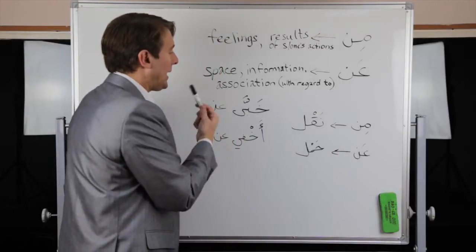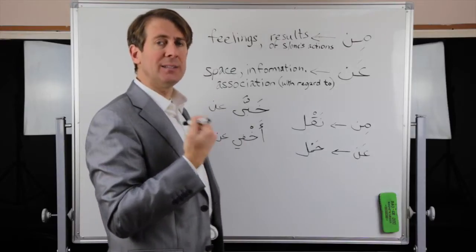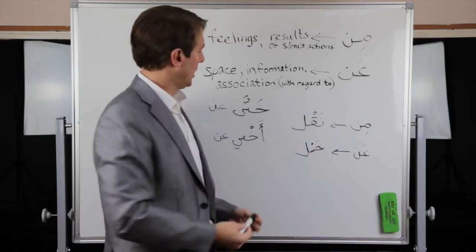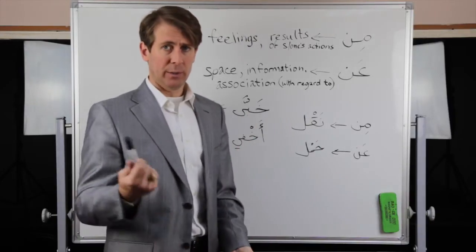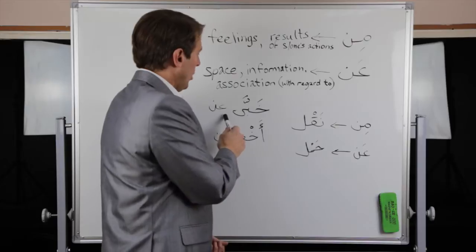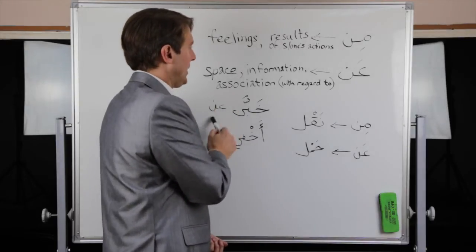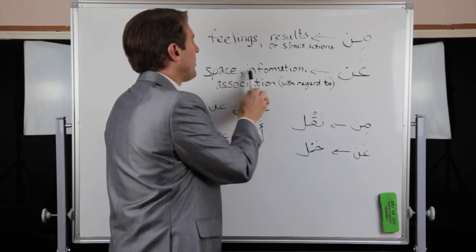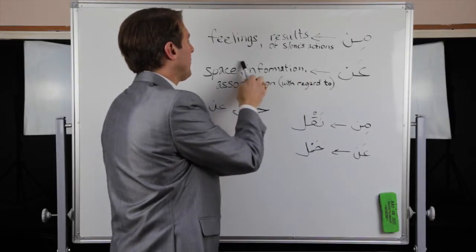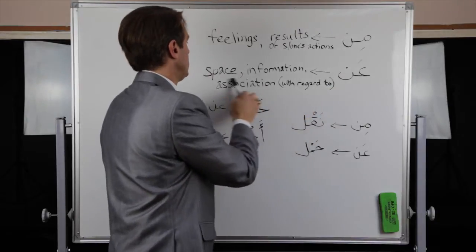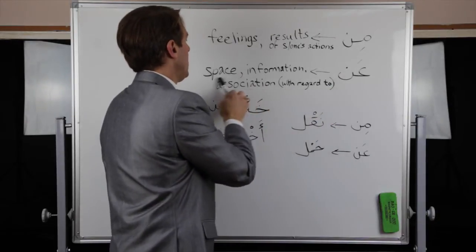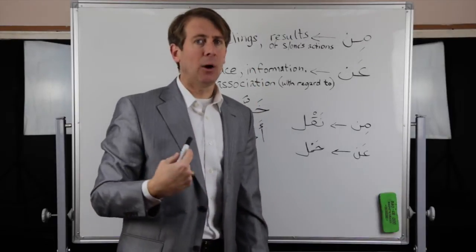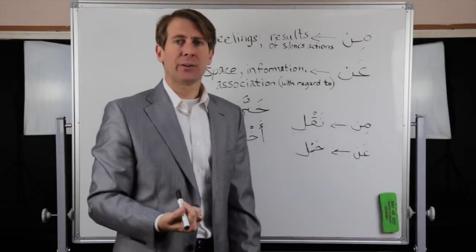So خبى عن, هو خبى عني means he hid from me. Let's say الكتاب. Okay, خبى عني الكتاب, the book. He hid from me the book. Well, why is it an? Because we would say he hid from me this side here. It could be information or association. Okay? All right? So, information-wise, for example, the secret, خبى عني أو أخفى عني السر.